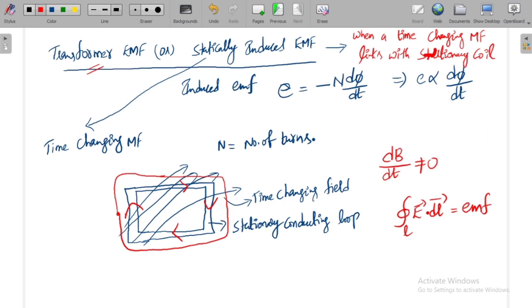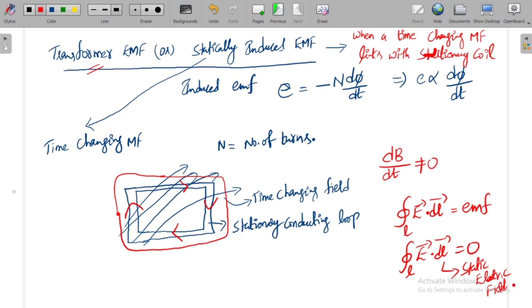We considered the same expression in electrostatics: the line integral of E dot dl is equal to 0. This is related to the static electric field. What is the meaning of that?